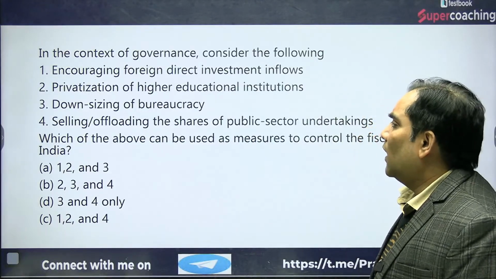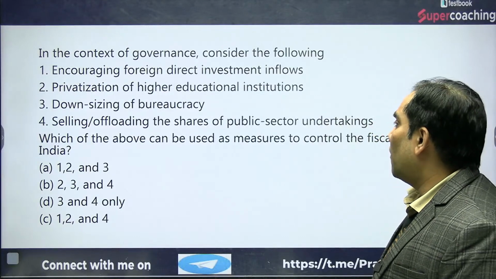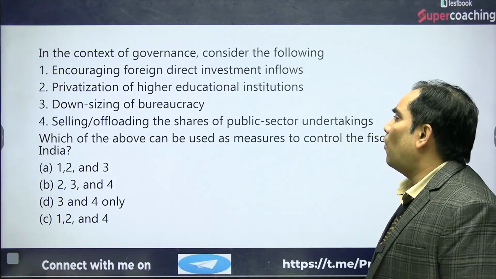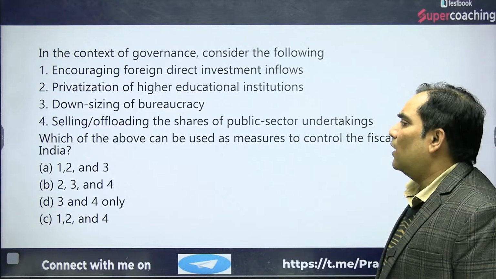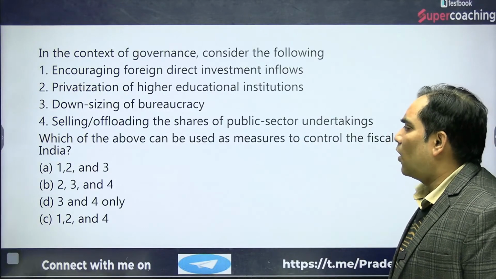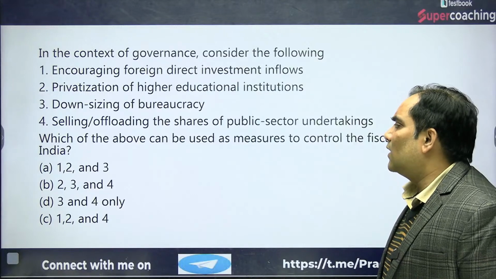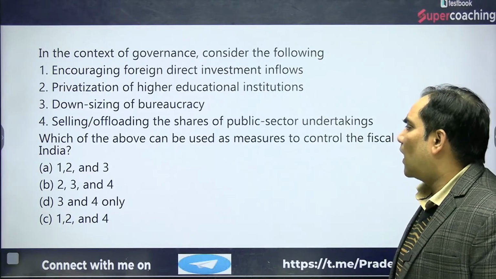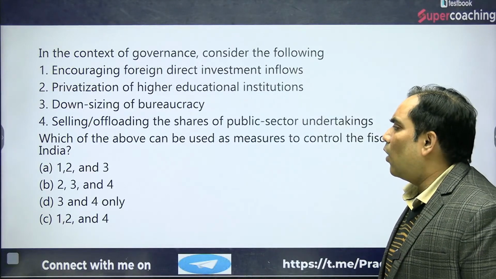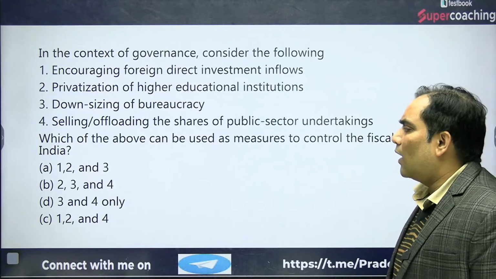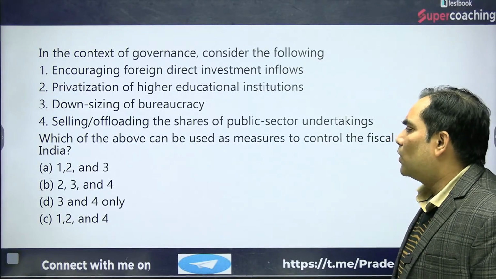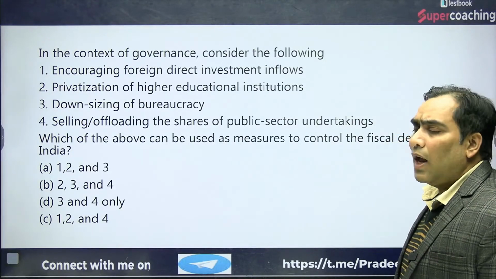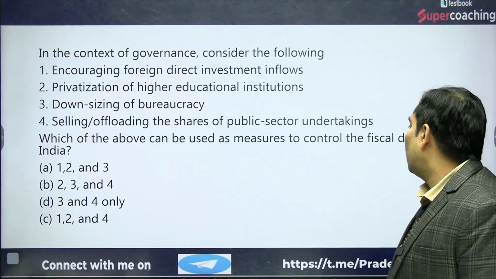In the context of governance, consider the following. The first statement is encouraging foreign direct investment inflows. Second is privatization of higher education institutions. Third is downsizing the bureaucracy. Fourth is selling or offloading the shares of public sector undertakings. The question is, which of the above can be used as measures to control fiscal deficit in India?